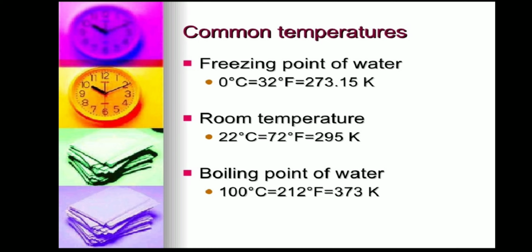Example, freezing point of water in degree Celsius is 0 degree Celsius, room temperature 22 degree Celsius, boiling point 100 degree Celsius. In Fahrenheit, freezing point of water is 32 degree Fahrenheit, room temperature 72 degree Fahrenheit, boiling point 212 degree Fahrenheit. In Kelvin scale, freezing point of water is 273.15 Kelvin, room temperature 295 Kelvin, and boiling point 373 Kelvin.